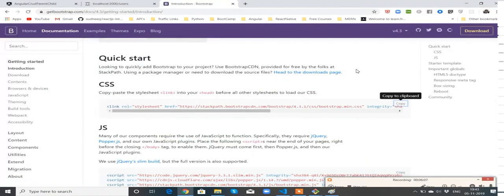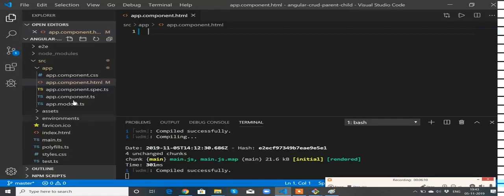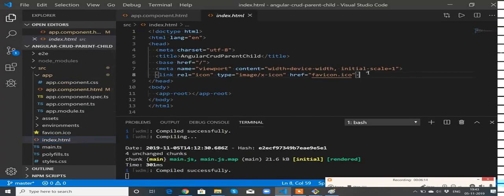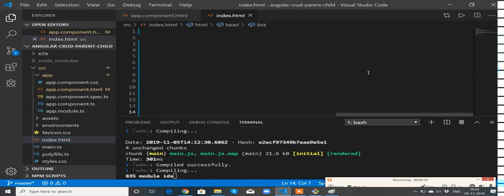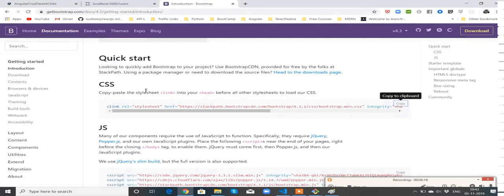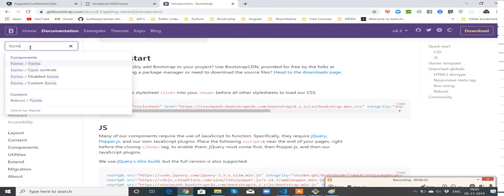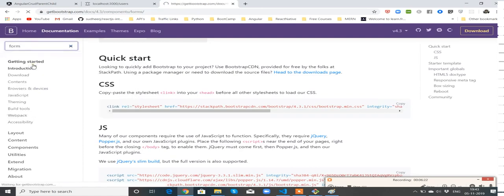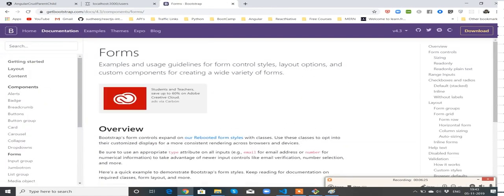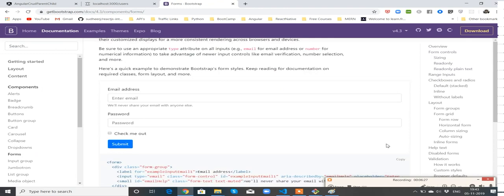Let me close this to avoid confusion. Come to index.html, and in the head section I have added Bootstrap. Perfect. Now I need a simple form. These are all the Bootstrap forms.